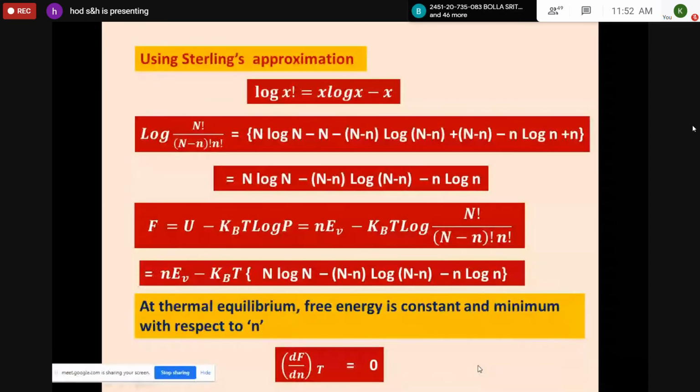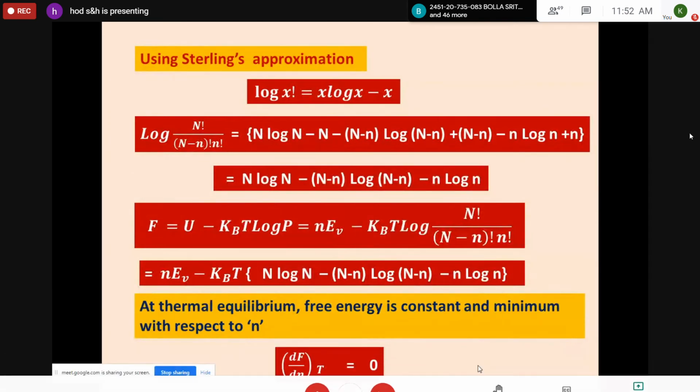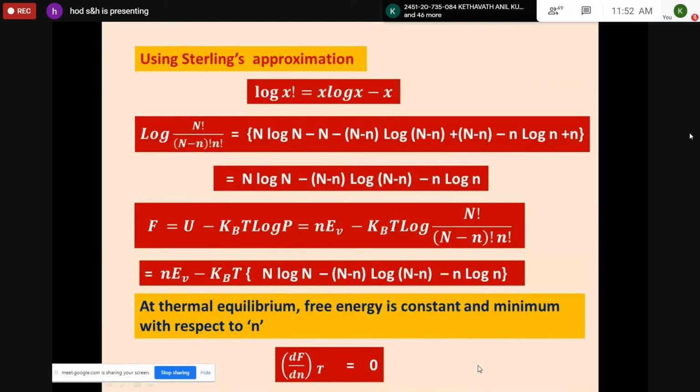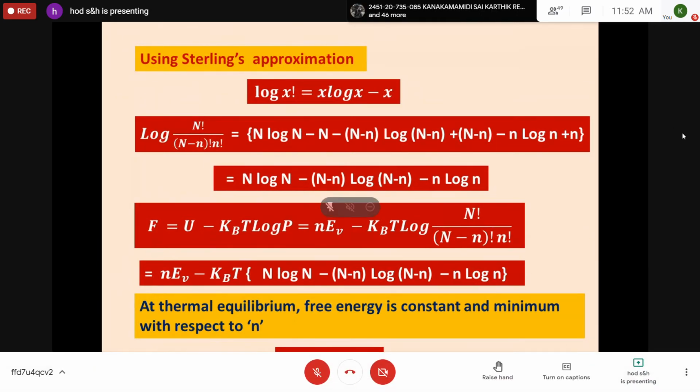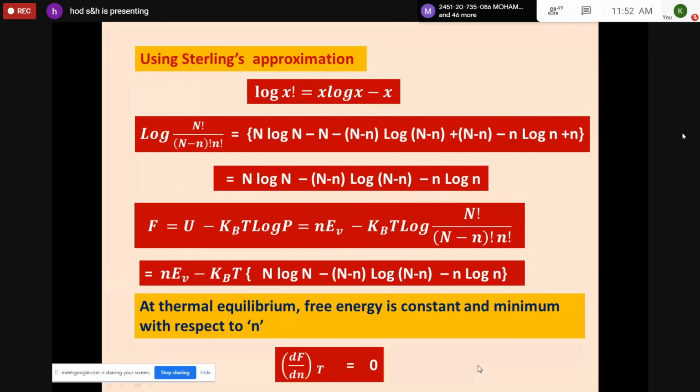I'll repeat this, don't worry. Only this derivation we will do in the class. Then I'll give another one to you. You try this for the next class. I'm moving forward.